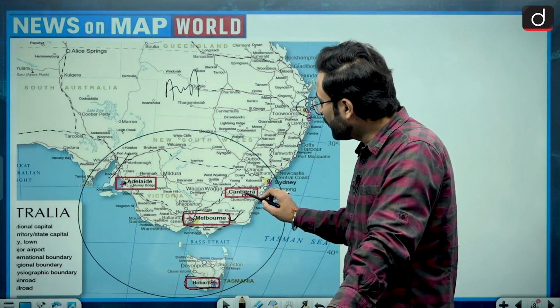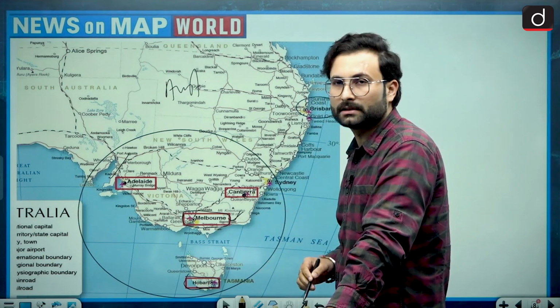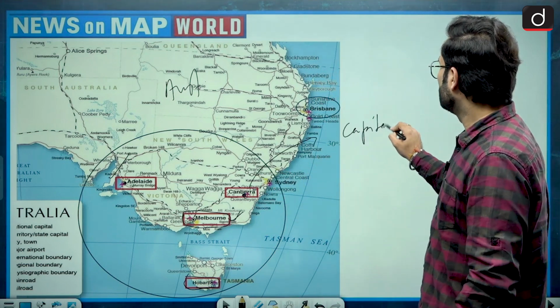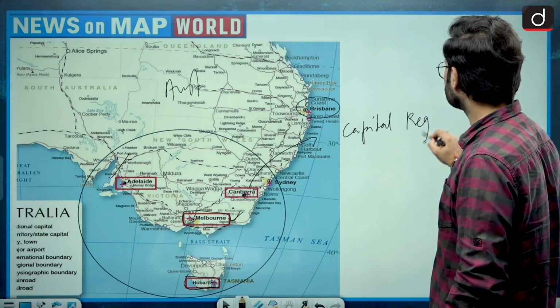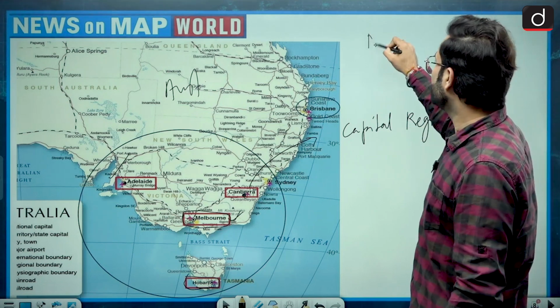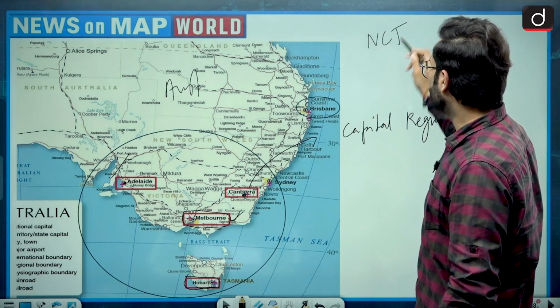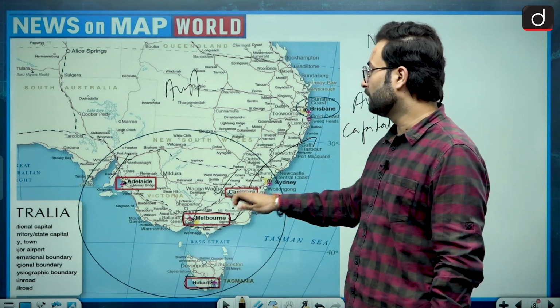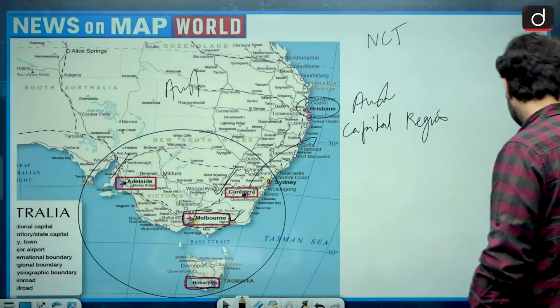Then when we are talking about Canberra, here you can see this is a landlocked city. This is basically the capital region. Like we have NCT or NCR, they have the Australian Capital Territory, that is this Canberra. So moving further, let's see the question again.